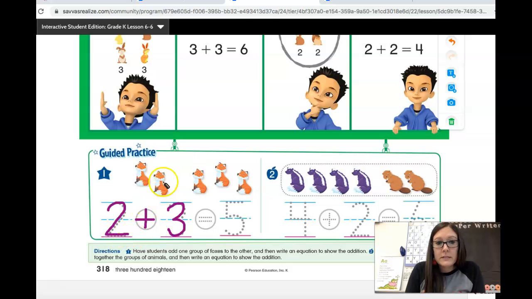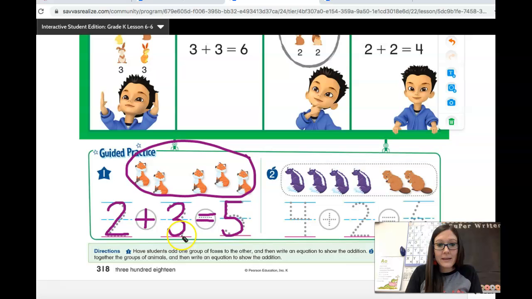This 2 stands for these 2 foxes. This 3 stands for these 3 foxes. Let's join these 2 groups to find out how many there are in all. 2 plus 3 equals, let's count to see how many there are in all. 1, 2, 3, 4, 5. 5 in all. 2 plus 3 equals 5.